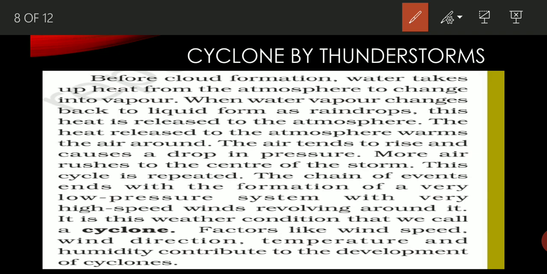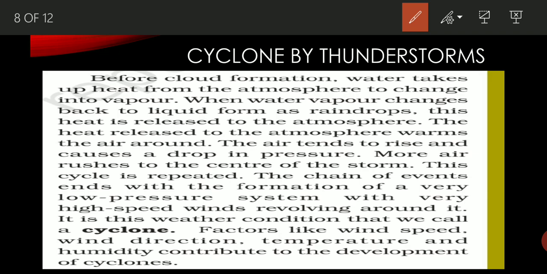Now, cyclone by thunderstorm. During the thunderstorm, as you know, the thunderstorm is a sky phenomenon. It takes place in the sky. During the thunderstorm, heavy rain, as we have discussed already, takes place, and lightning and thundering also take place. The thunderstorm doesn't see where the land is and where the sea is. It occurs at every place. Near the sea region, during the thunderstorm there is lightning and thundering, and because of this a lot of energy is released, and this energy heats up the water surface.